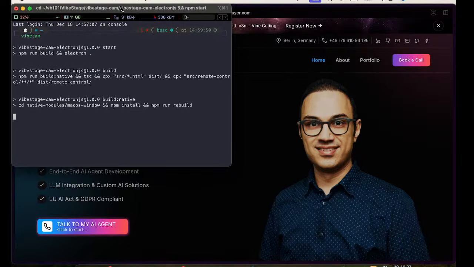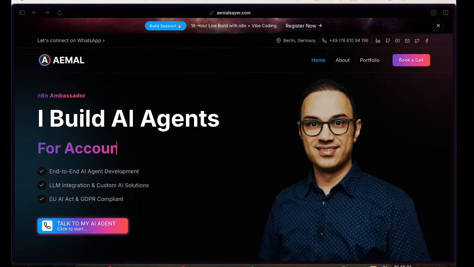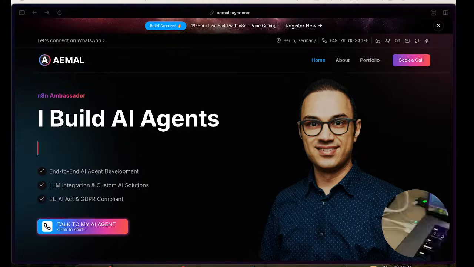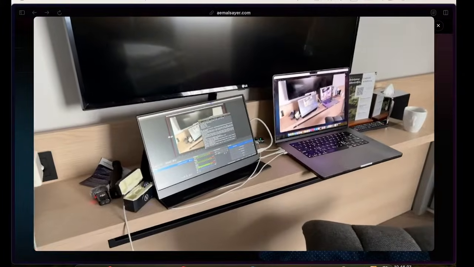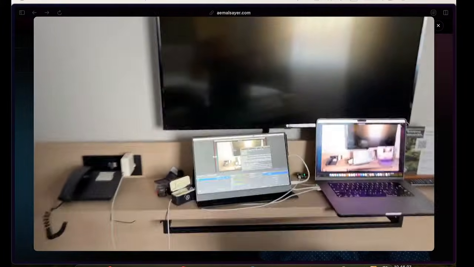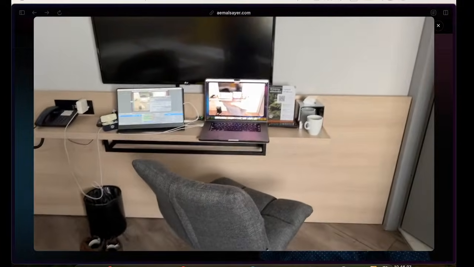So I'm gonna spin up my tech right now. There's quite a bunch of things that I'm about to do, and give you guys a little bit of a tour of my hotel room, and then we'll start. So let's start from that tour. This is my setup. You can see how big of a table I found in this hotel room. I was assuming that there would be quite a lot of space, but this is where I will be broadcasting this whole thing for the next 18 hours.